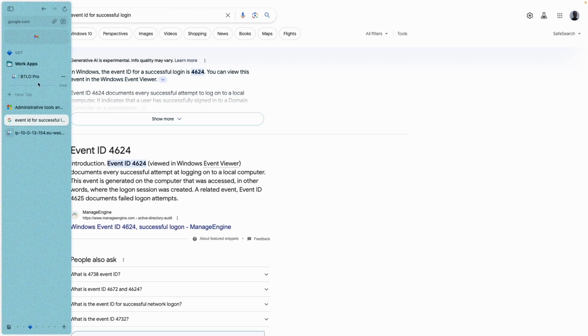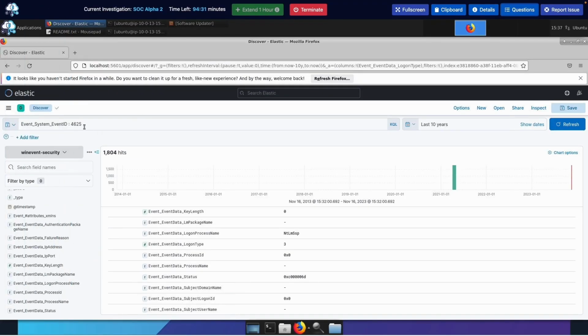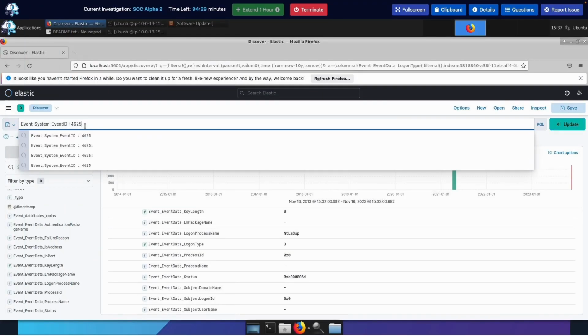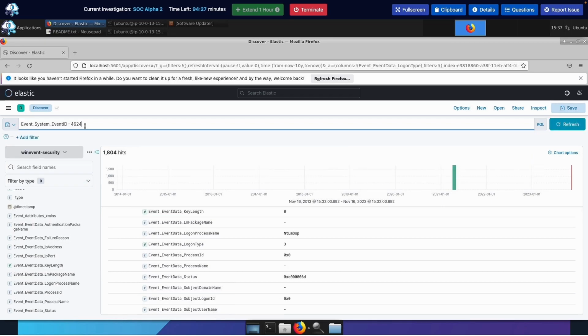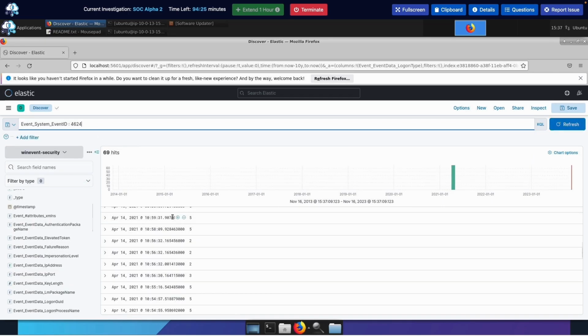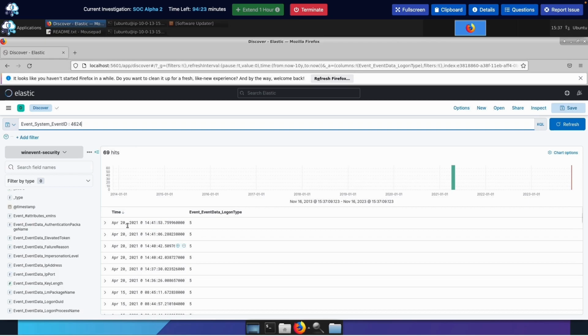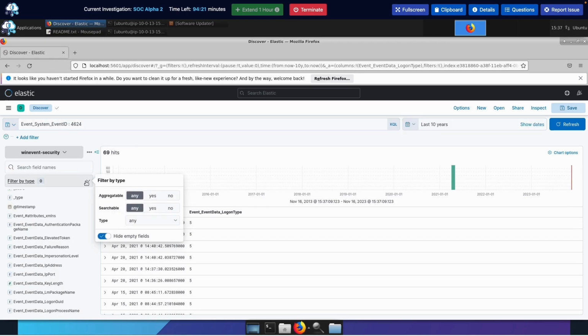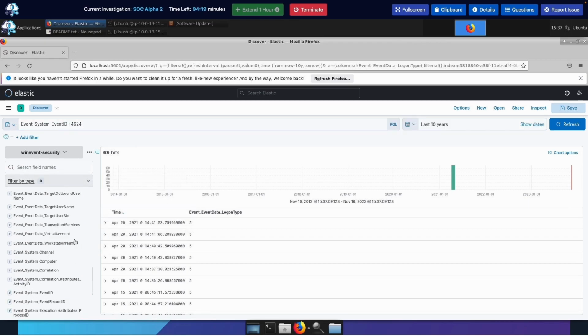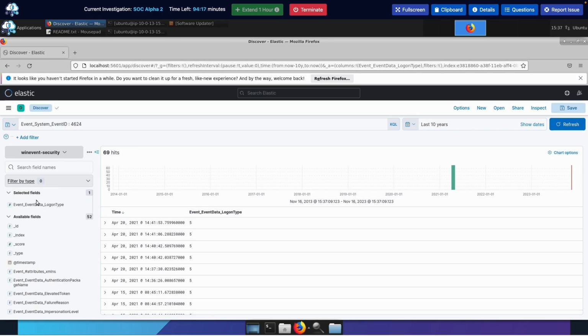So let's change our query up here. 4624. I've got to remember that. Enter that. I think I still have some filters up in here that I need to eradicate. Yeah, I've got this right here. What is the time of the first successful login after the brute force? Let me get rid of this.